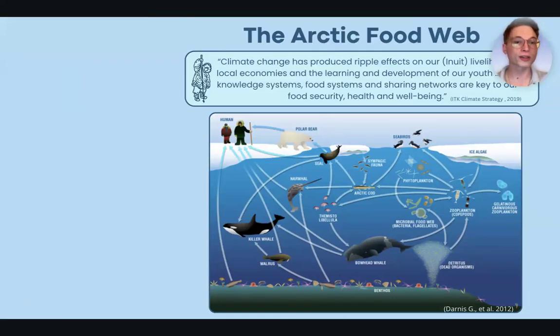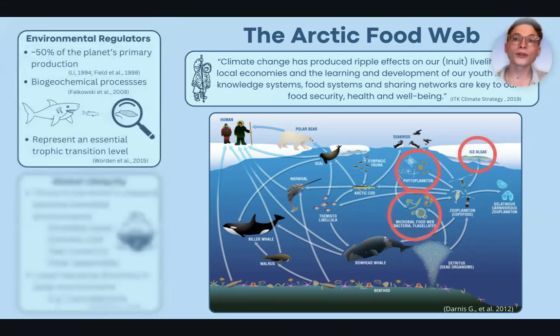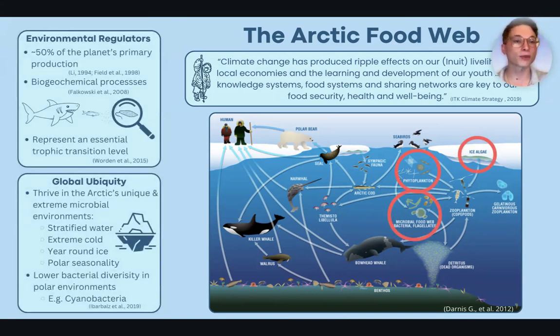This project will be focusing on a portion of the base of the food web, protists. Protists are responsible for around half of the planet's primary production, as well as a myriad of other biogeochemical processes. They represent an essential trophic transition level between micro and macrofauna, and their global ubiquity allows them to thrive in the Arctic's extreme environments.